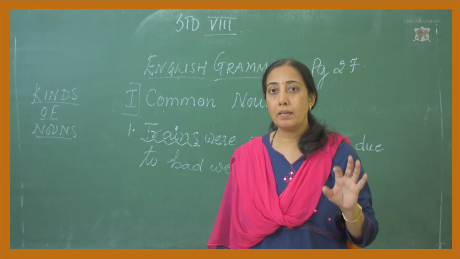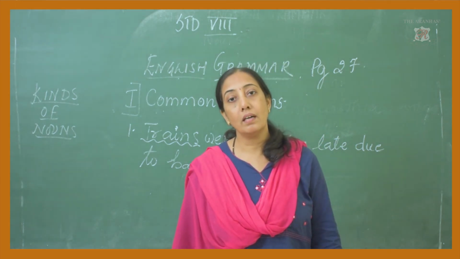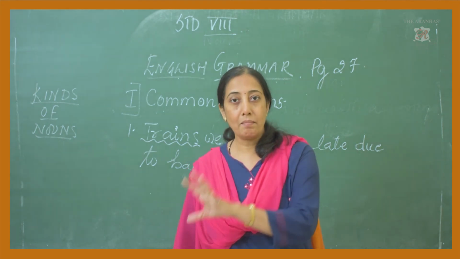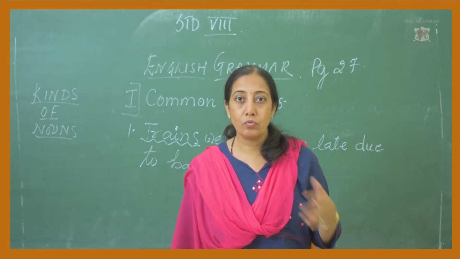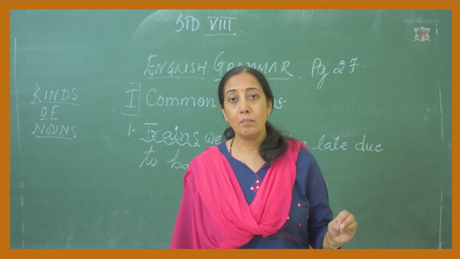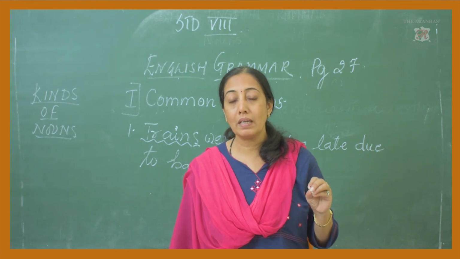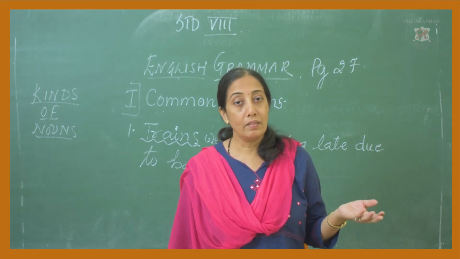Like there will be many boys in the class and many girls in the class. So they all are in plural form, many boys and many girls. Okay, but each girl will have a different name for whom I am going to call out. Every boy in the class, if there are 10 boys, I won't call them all boys and all boys will come. When I need to refer to one particular boy, then he will have a name.